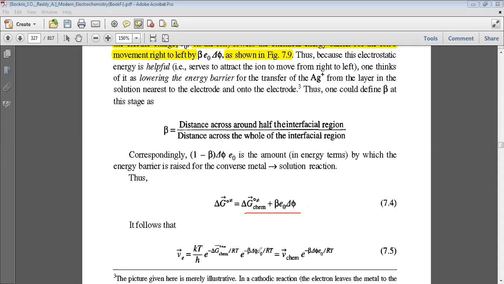In place of delta G naught alone, we will put these two terms: delta G naught chemical plus beta e naught delta phi, all upon RT, and we represent this part as V chemical. That means this will be the chemical part.